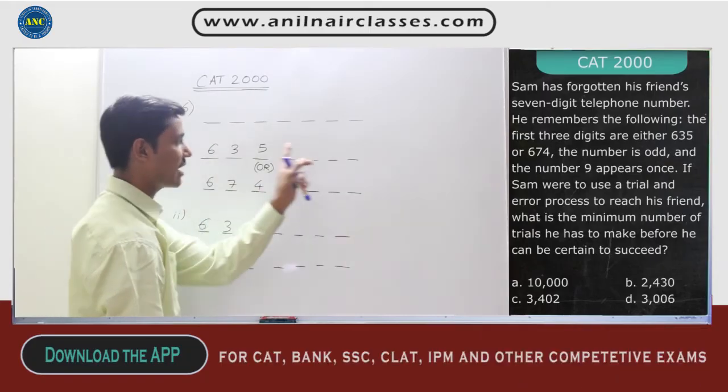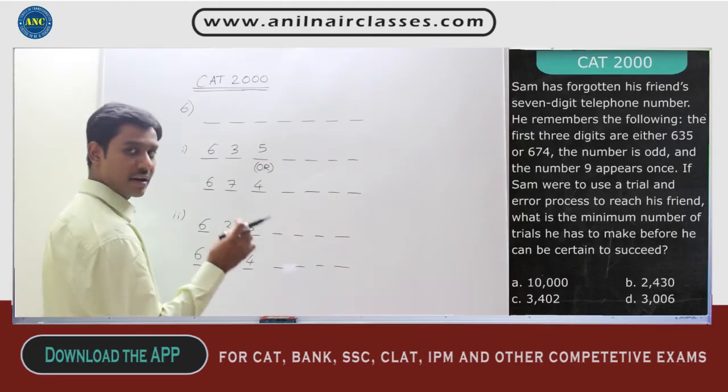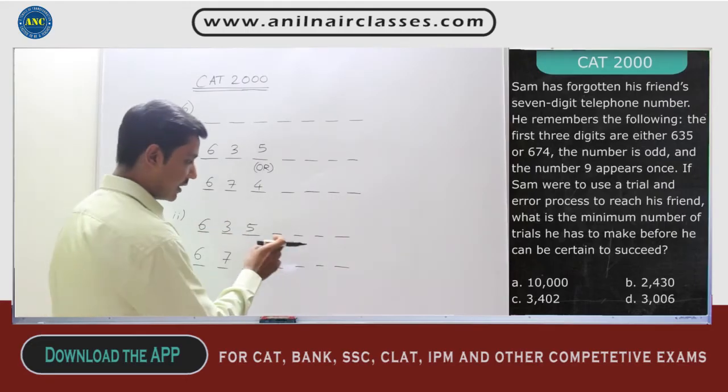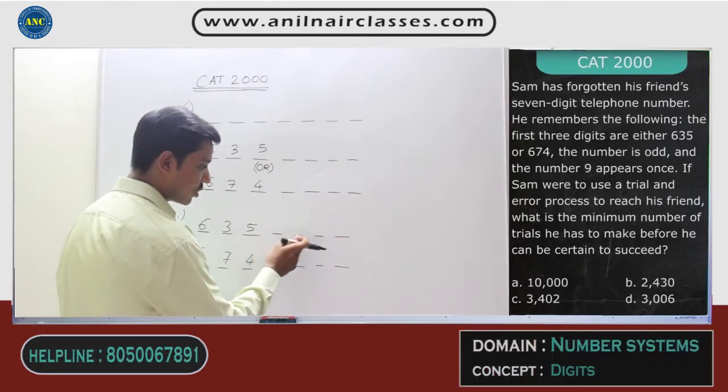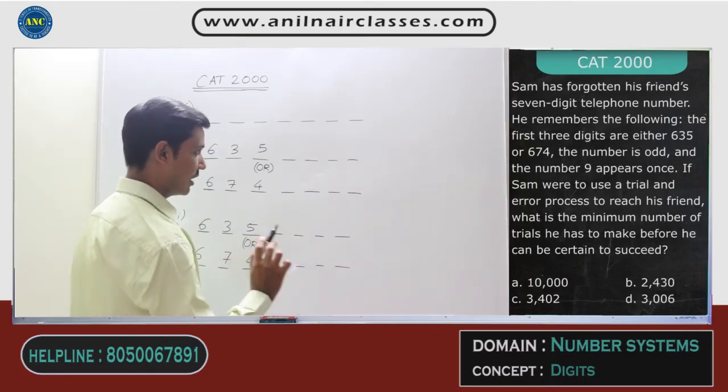First case is where the number 9 is the last digit. Second case is the number 9 is not a last digit, but it can be any of these 4th, 5th or 6th positions, right? That is what the second case is. Now let us solve both the cases.